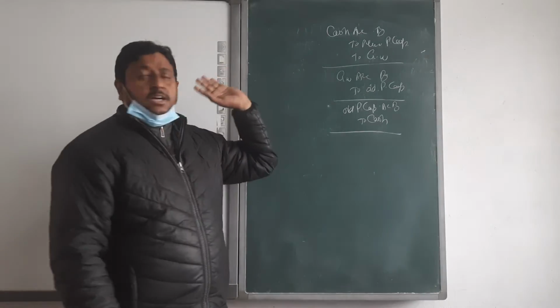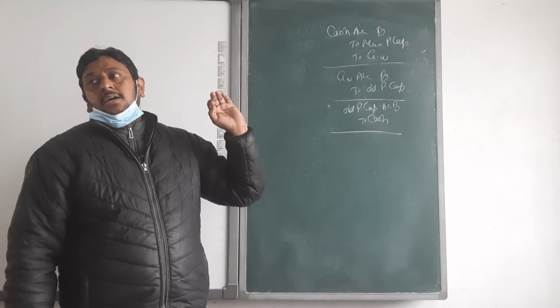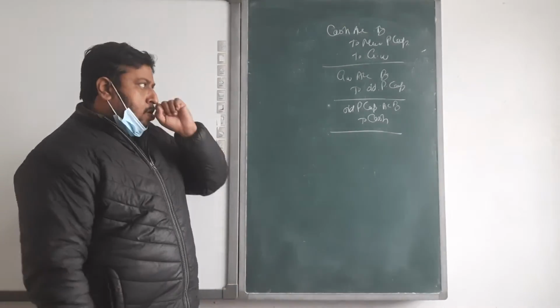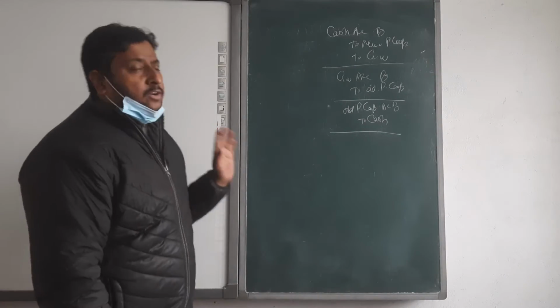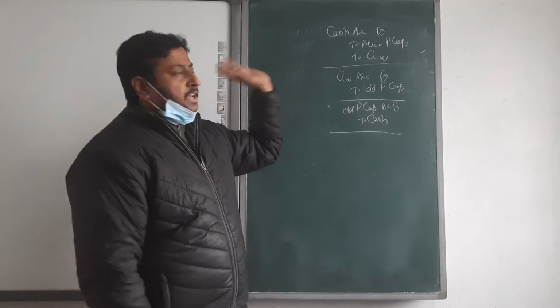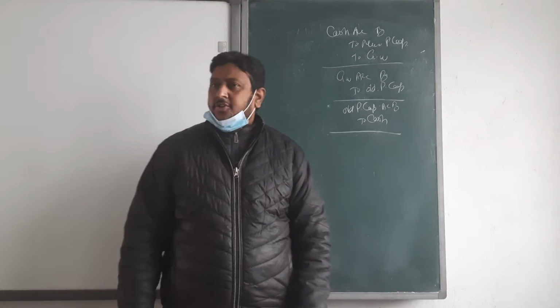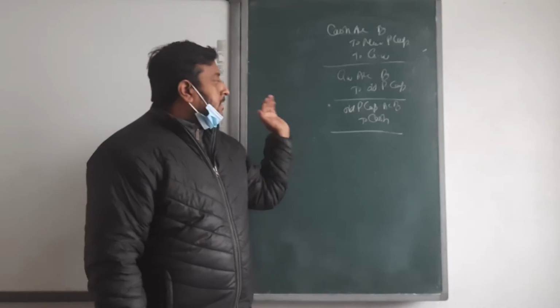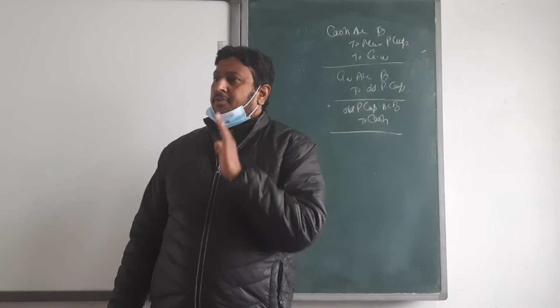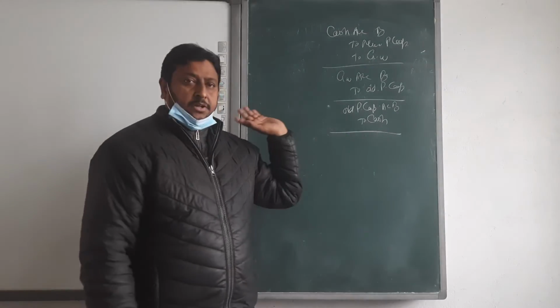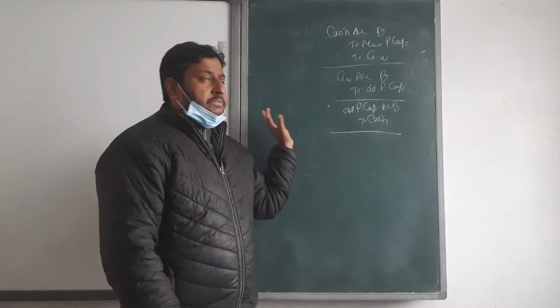When the partner comes into the firm with capital and goodwill in cash, that is the first entry. Then the goodwill is distributed among the old partners in their sacrificing ratio, second entry. And third, when the old partners withdraw the goodwill, third entry. Now we are going to start with the questions.